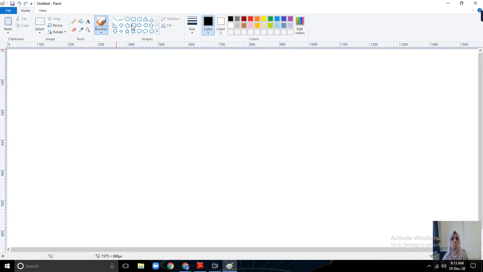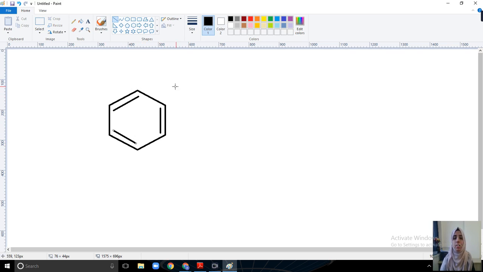So benzene is a cyclic structure. Okay, it is a cyclic aromatic structure. Here you can see it has alternate double and single bonds.